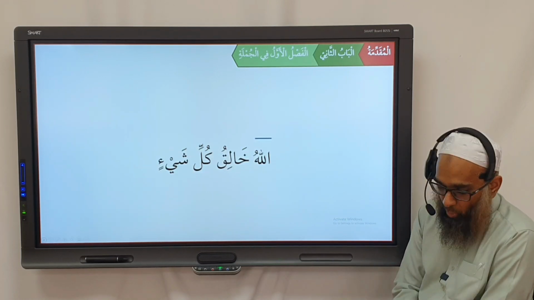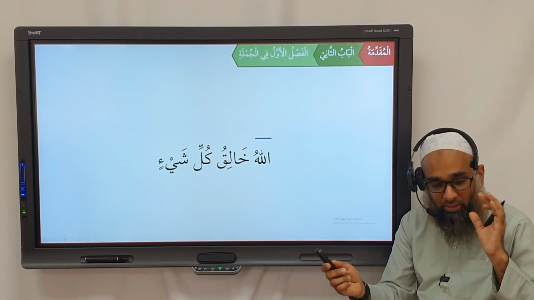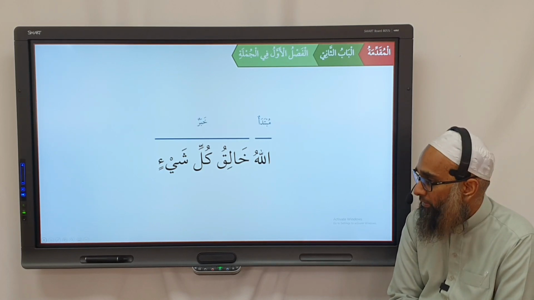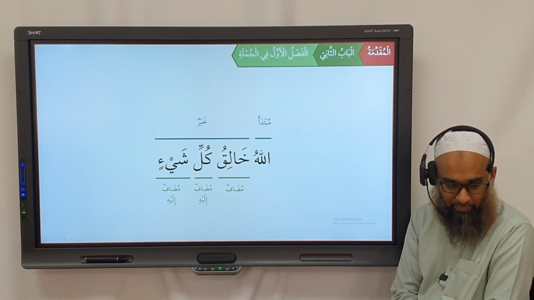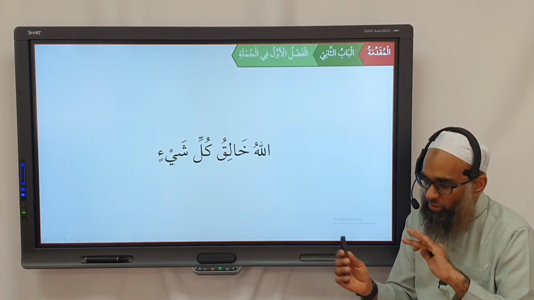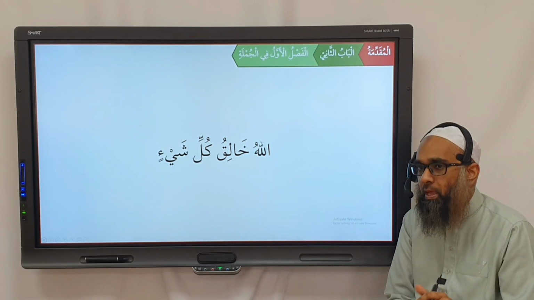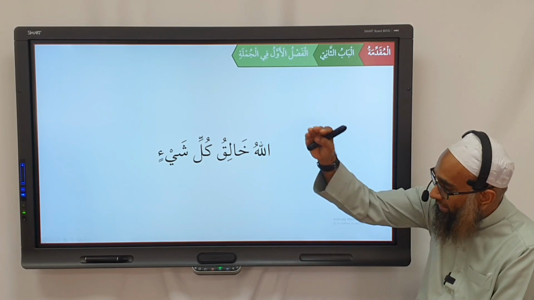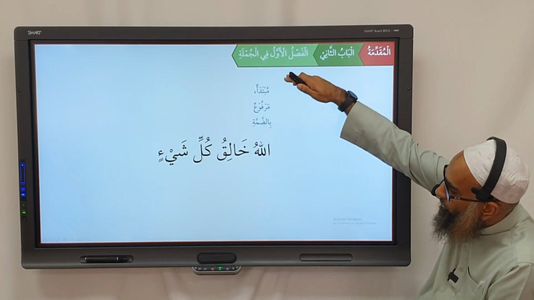So let's look at this one here. We don't do it this way, but I'm just trying to give you a little vision. When you're doing tarkib, you can say here, Allah is mubtada, khaliq kulli shay becomes the khabar, and you break it down: mudaf, mudaf ilayhi, and then mudaf ilayhi again. That's how we write it. If you wanted to write it in Arabic, we're not going to write it out in charts. Just keep it in our minds, because we've trained ourselves enough from the Arabic book. But one way of possibly writing it all out, instead of doing the list like this in pure text, is to write the main parts at the top.